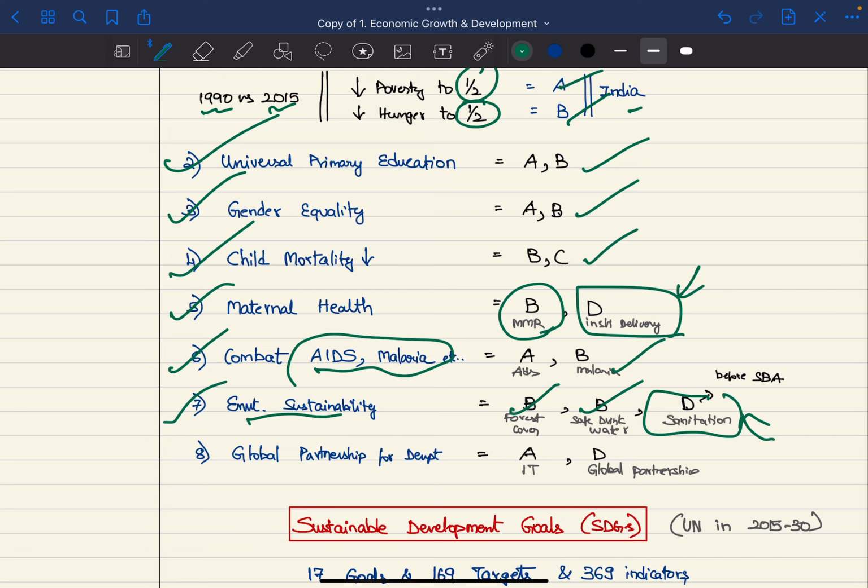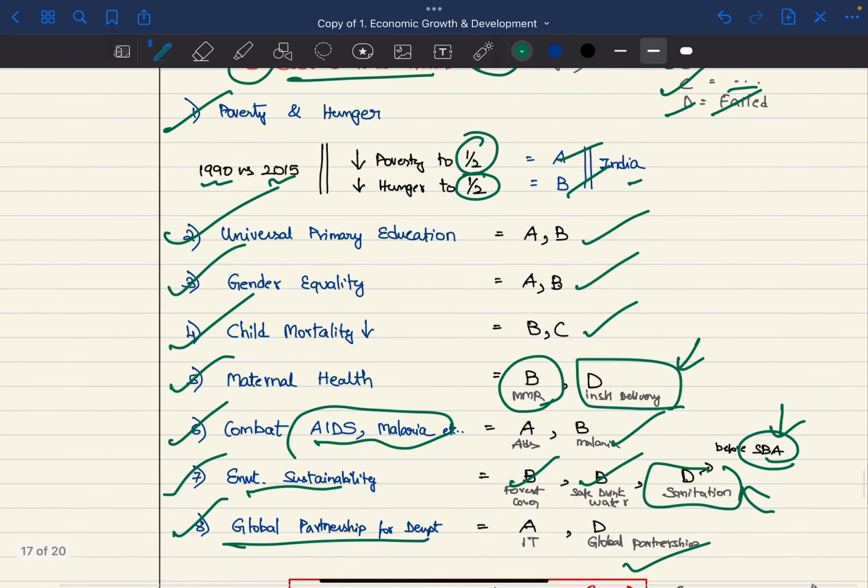Sanitation, India performed very bad, which is why since 2015 we have been focusing on Swachh Bharat Abhiyan. And next we have global partnership for development. India performed good enough. So just have a brief idea about this, not very important. Just know that because of poor performance in sanitation, we focused on Swachh Bharat Abhiyan.